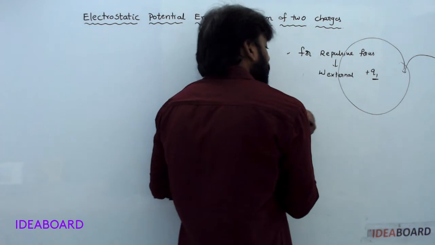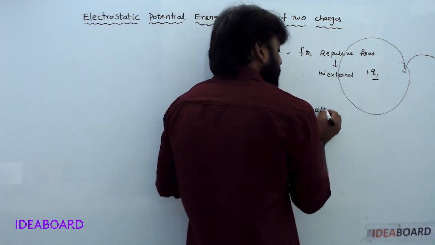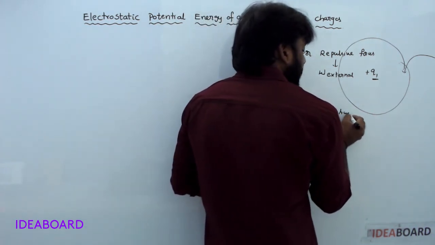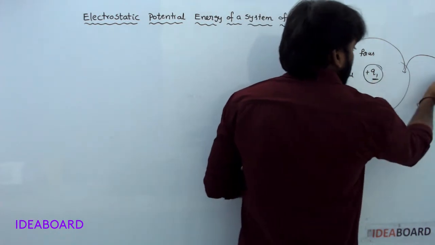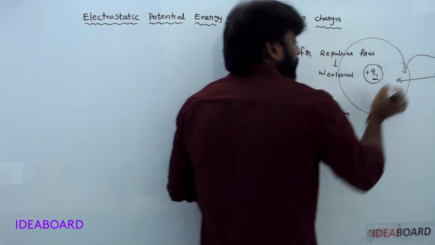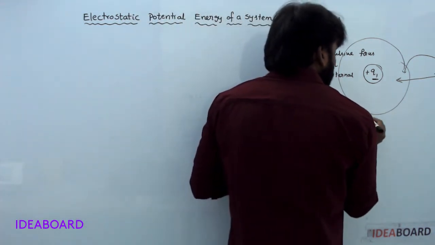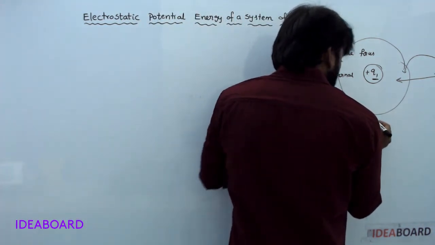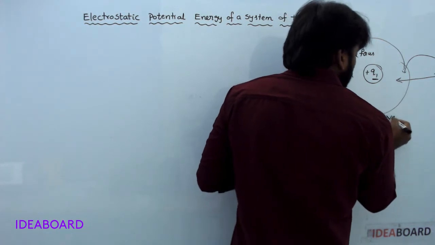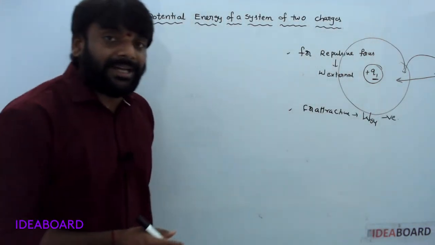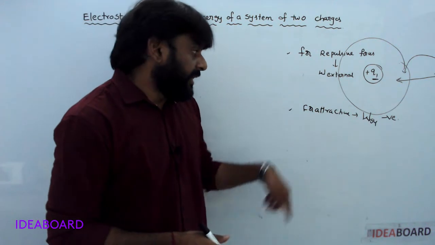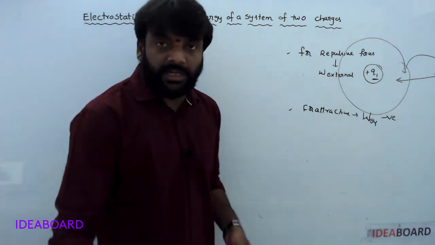For attractive forces, for example, the work by the external agent is positive, and this one is negative. For this, the system is doing the work, and the system doing the work means negative work. Work done by the external agent is positive, work done by the system is negative. Understood? Okay.